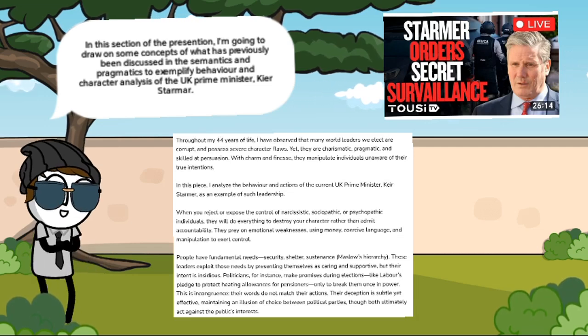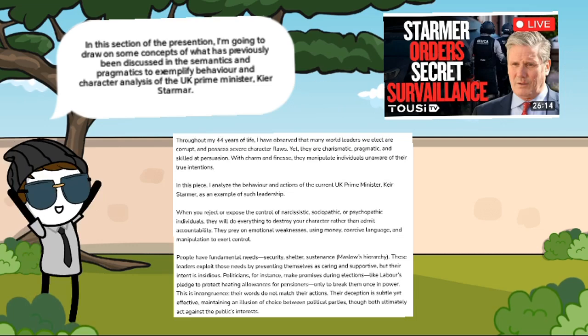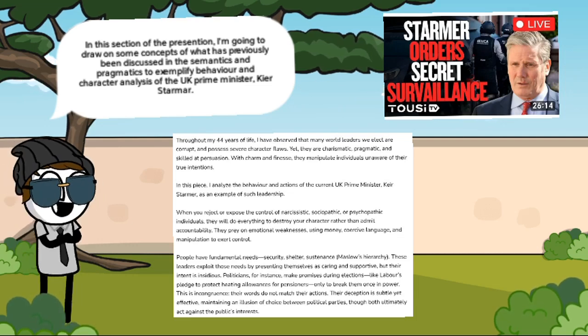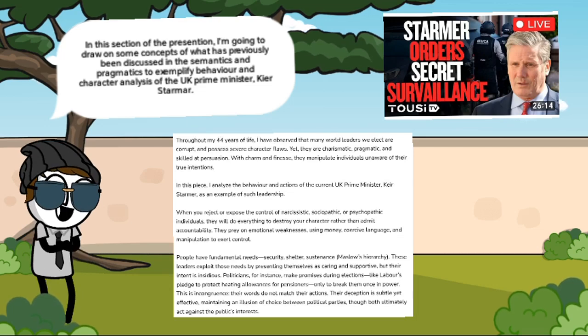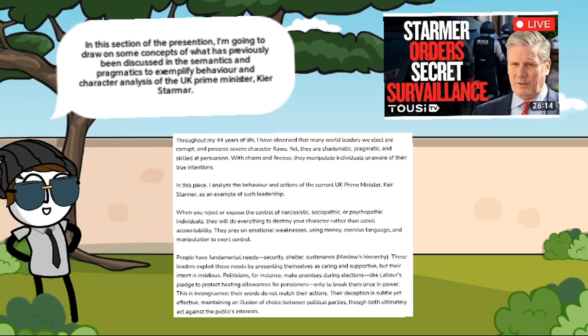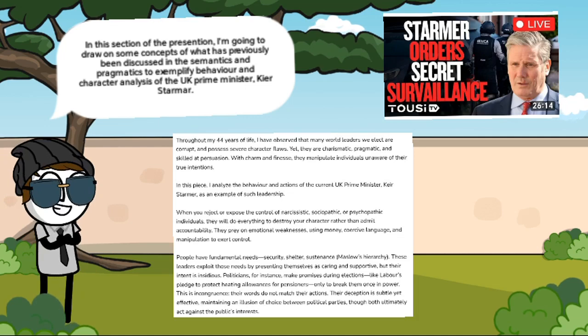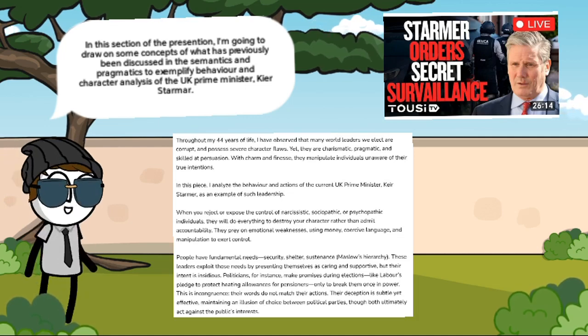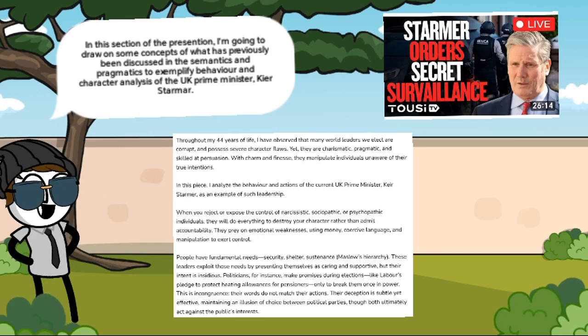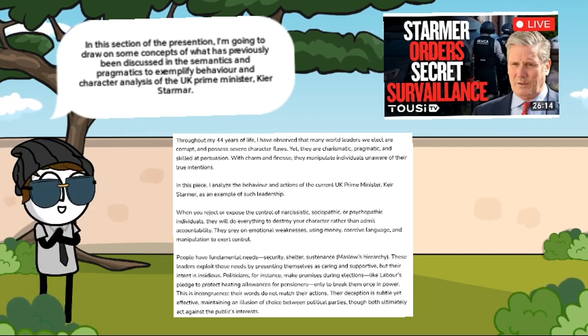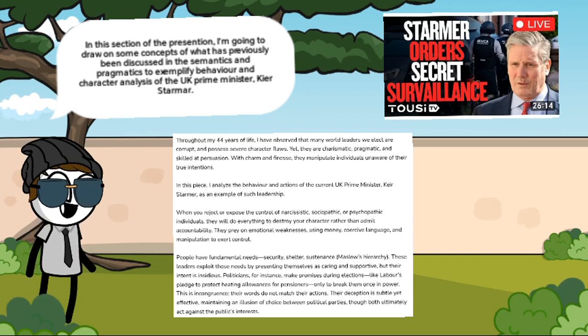When you reject or expose the control of narcissistic, sociopathic or psychopathic individuals, they will do everything to destroy your character rather than admit accountability. They prey on emotional weaknesses using money, coercive language, and manipulation to exert control. People have fundamental needs: security, shelter, sustenance, a Maslow's hierarchy reference. These leaders exploit those needs by presenting themselves as caring and supportive, but their intent is insidious.